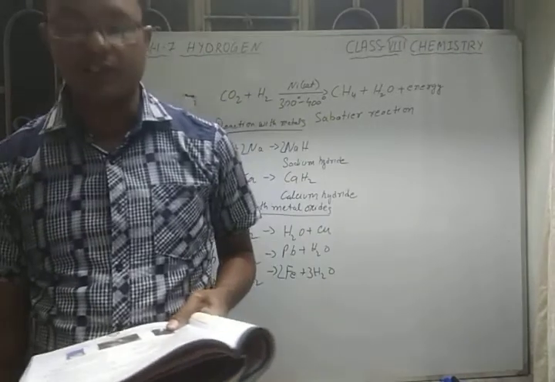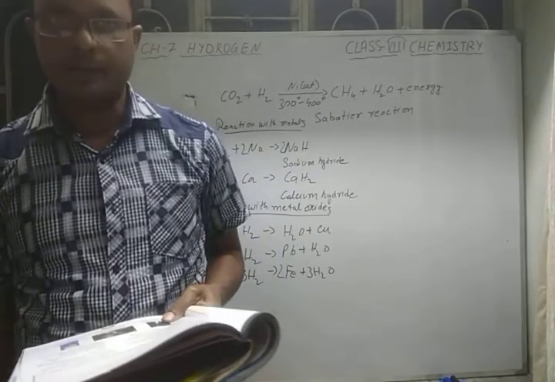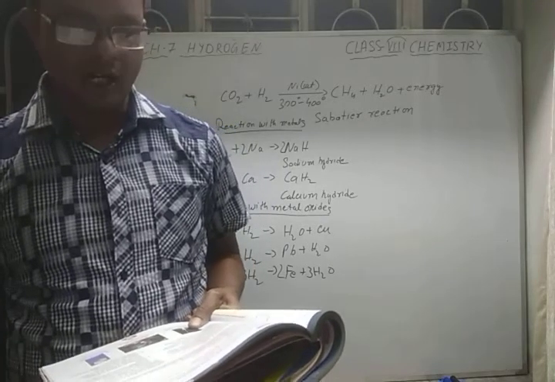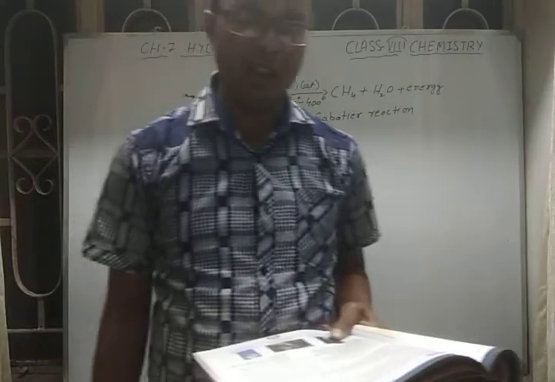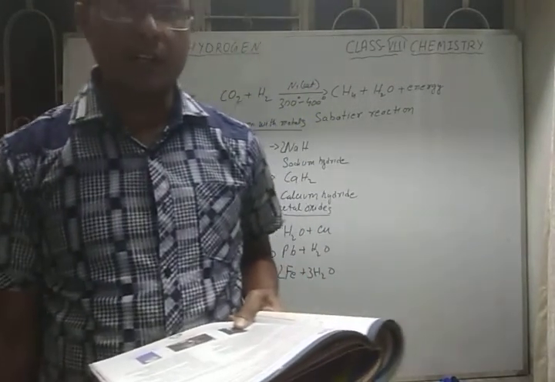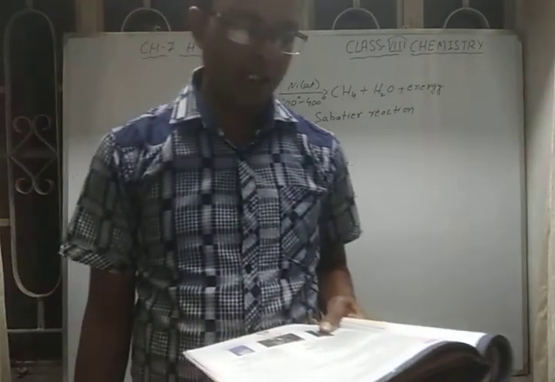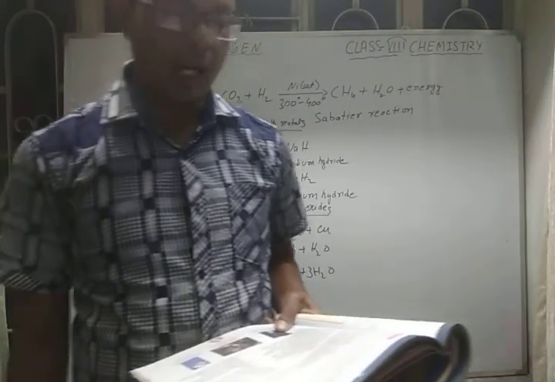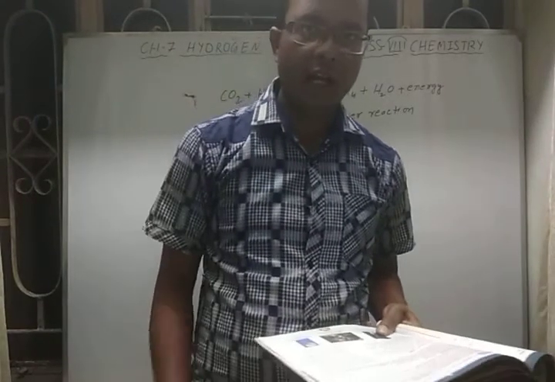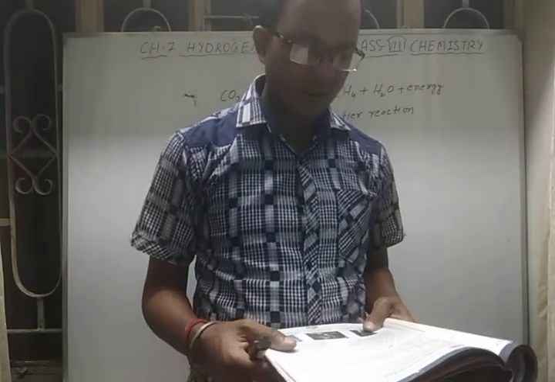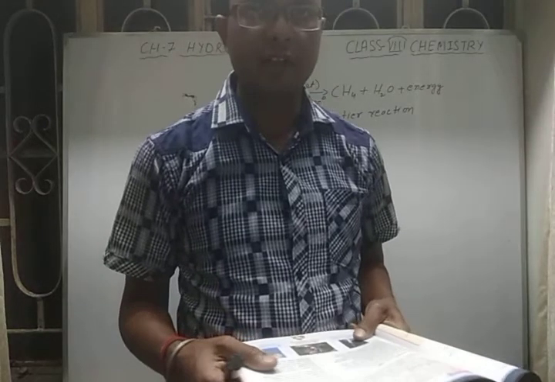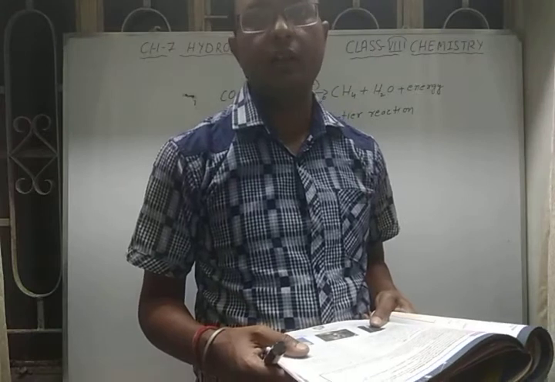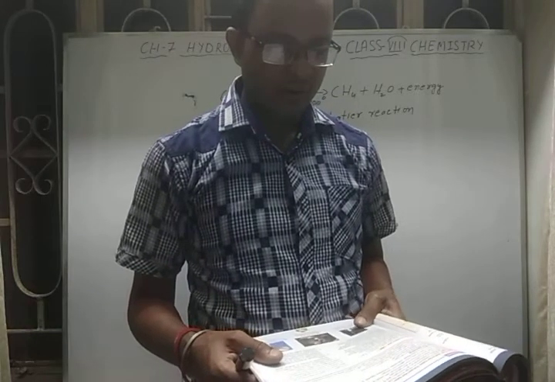to convert vegetable oil into dalda, which is called Vanaspati ghee, in the presence of catalysts like nickel, palladium or platinum, and this process is called hydrogenation. Okay, so vegetable oil is converted into what? Vanaspati ghee, commonly called dalda. Okay.